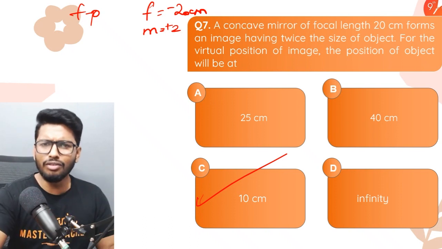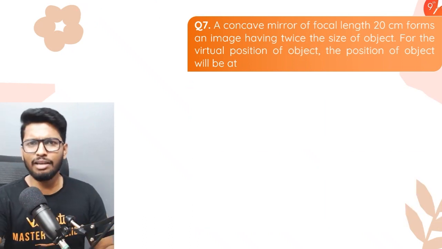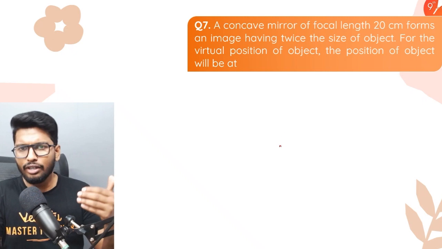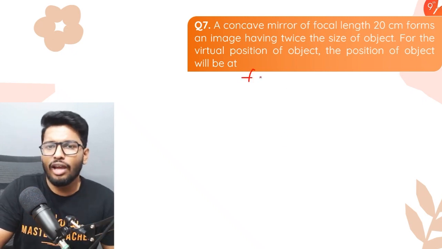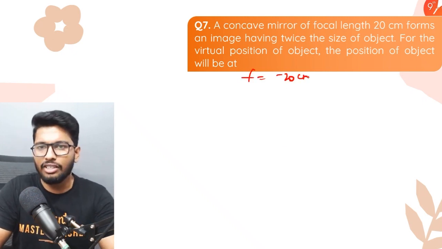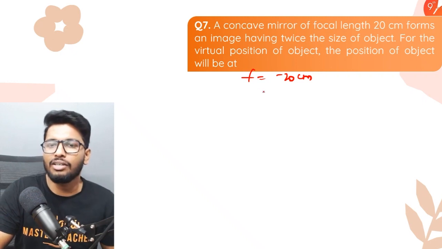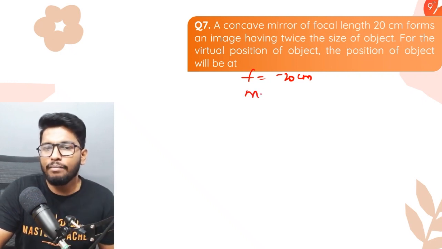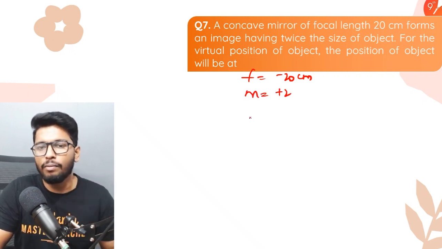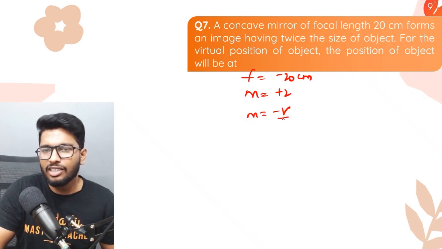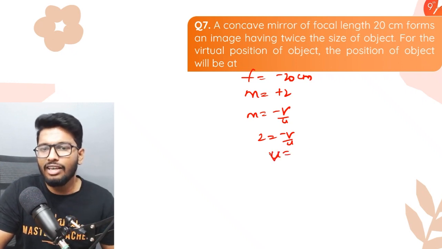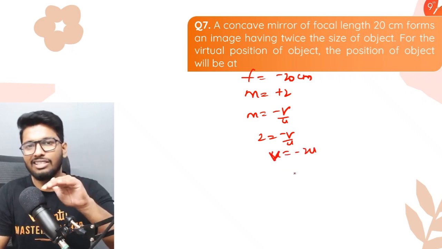Now, if I were to use a formula also, I would still end up getting the same answer. For all those who want me to show you the formula, I'll do that as well. So F is given as minus 20 centimeters here. The focal length is minus 20 centimeters. M is plus 2. Now people, we know that M is equal to minus V by U. So M is 2, which is equal to minus V by U. So V is equal to minus 2U.